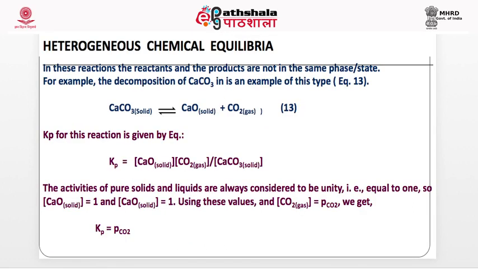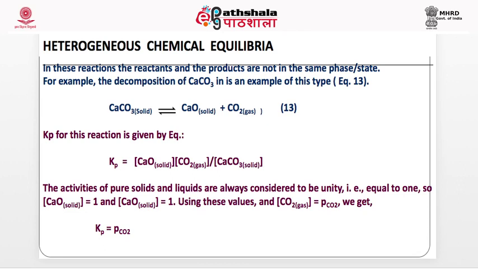Heterogeneous chemical equilibrium, when the reactants and products are in different phases. For example, this is the decomposition of calcium carbonate on heating. This is solid and this is gas. So there are two states, solid and gas. So it is a heterogeneous equilibrium. Now Kp for this is given by this.